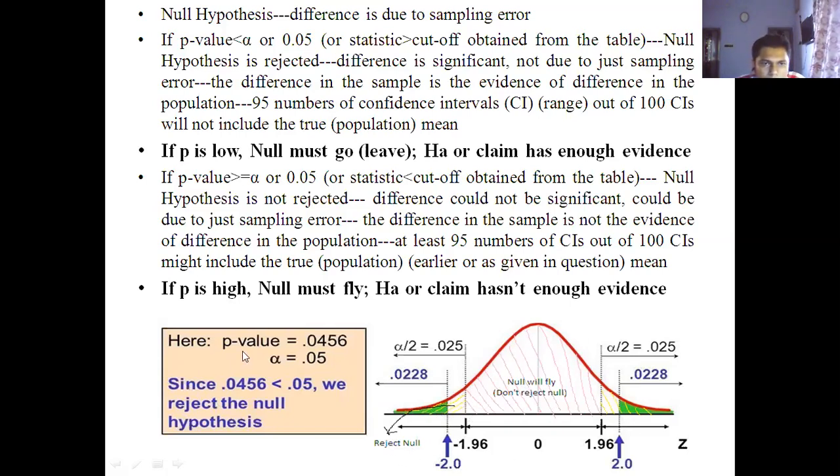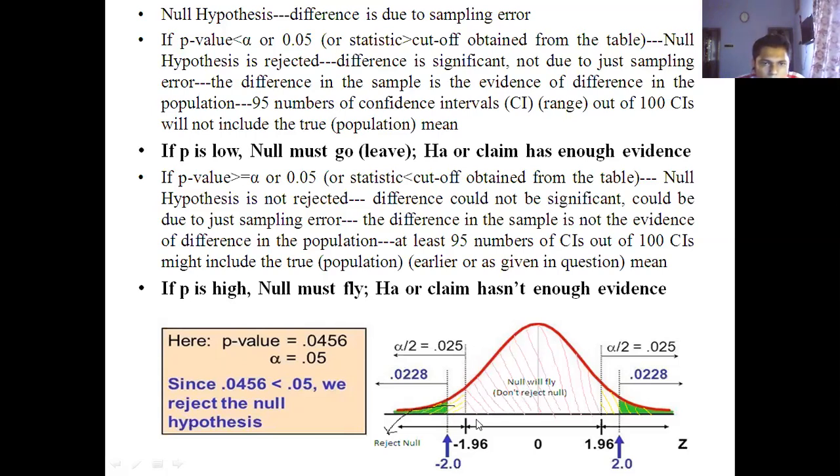So here the P value is compared with 0.05. Alternatively, you can see from this diagram that here this is 0.025, and here the P is up to this 0.0228. We are considering up to this.